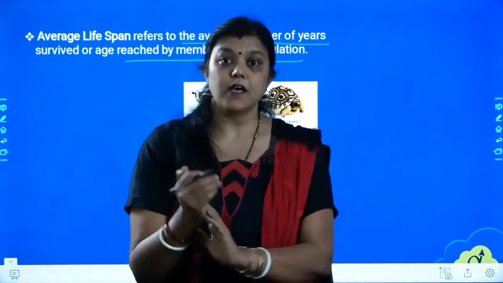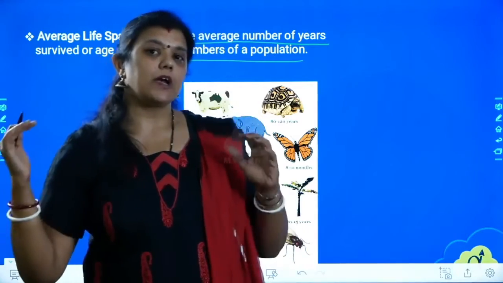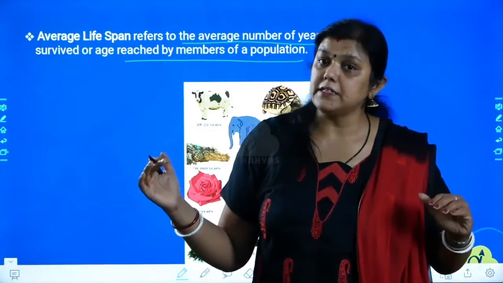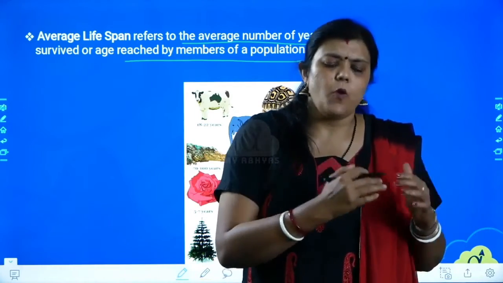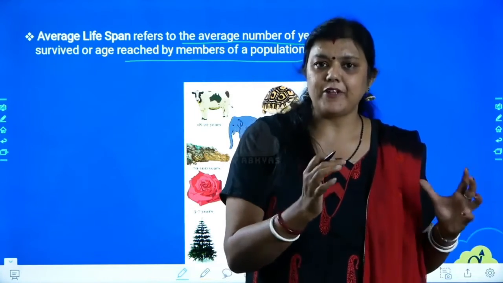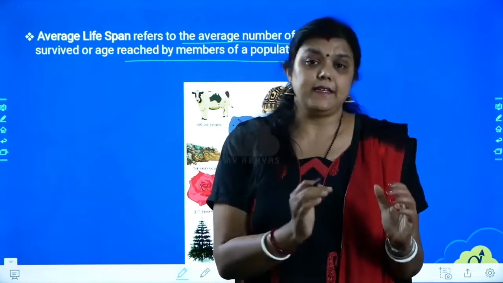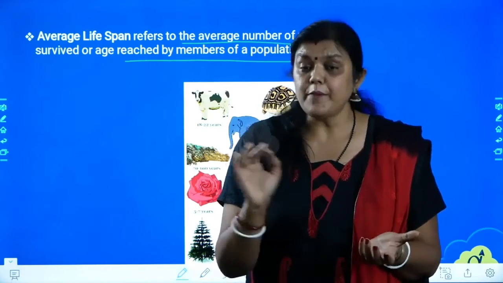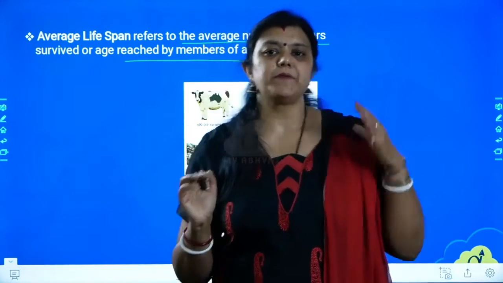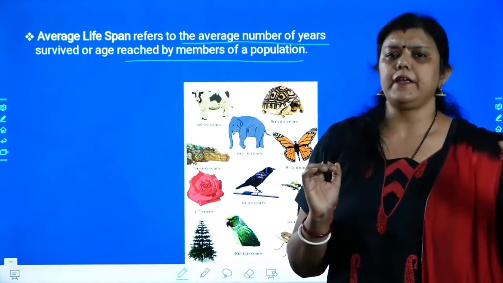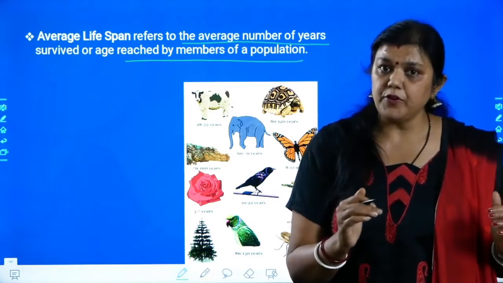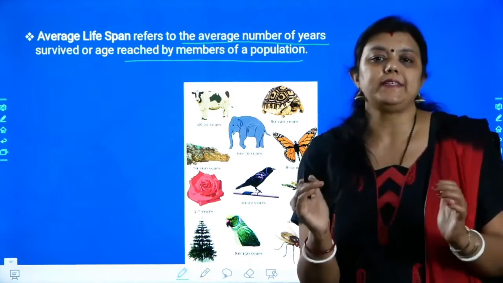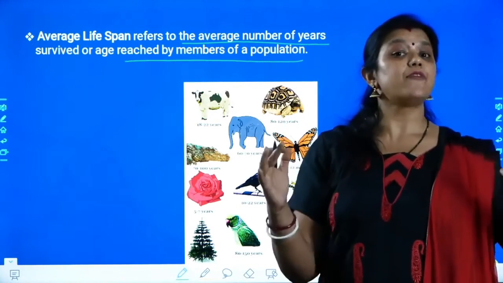The maximum lifespan of a dog can be, for example, 30 years. But what is the average lifespan of it? Average lifespan is how long on average they can be alive. That is 15 to maximum 18 years a dog can be alive. For example, in humans, I say the maximum lifespan of a human is 100 or 105 years. But what is the average lifespan of a human? It can be 70 to 80 or 85 years. That is the average lifespan.